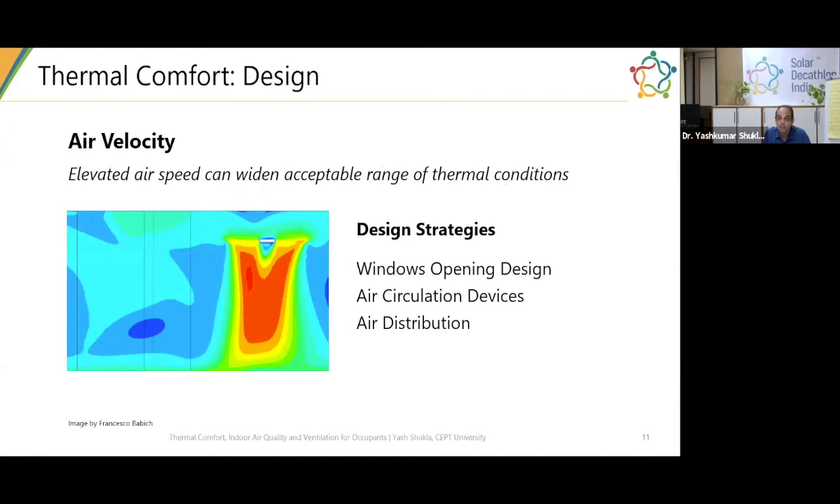Air velocity is another important parameter, and this is very, very pertinent to our context. As you can see on the slide, elevated air speed can actually widen the acceptable range of thermal conditions. What that means is that as you increase the air velocity inside your building, you can actually maintain a slightly warmer temperature and still maintain comfort. You may have experienced from anecdotal evidence that when you run the ceiling fan, you feel cooler if the air conditioning systems are running. So you can actually raise the temperature set point of your air conditioning system